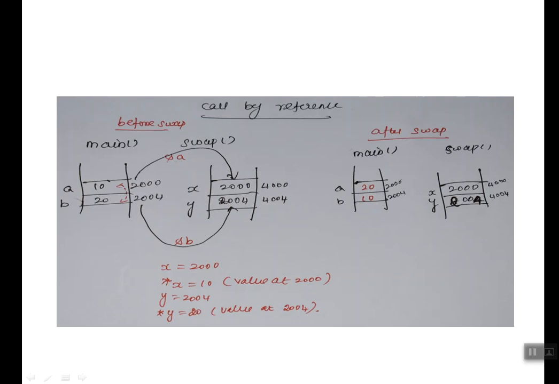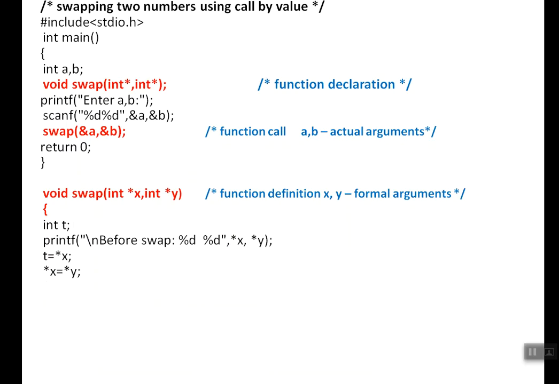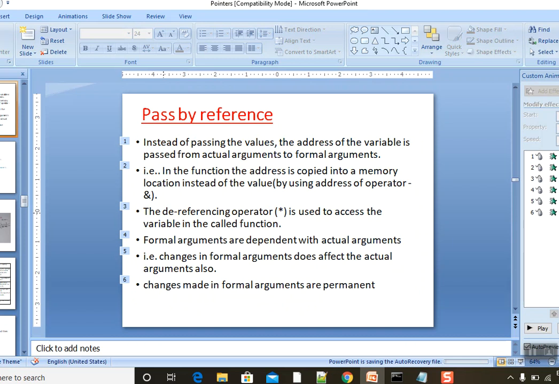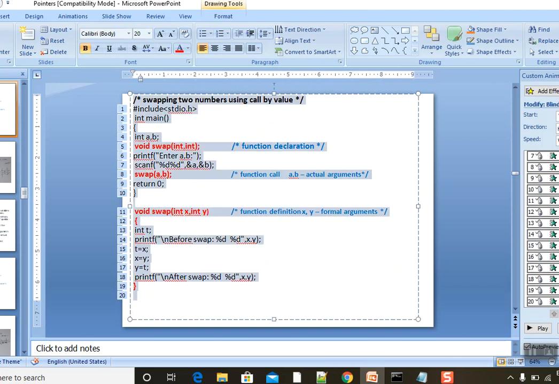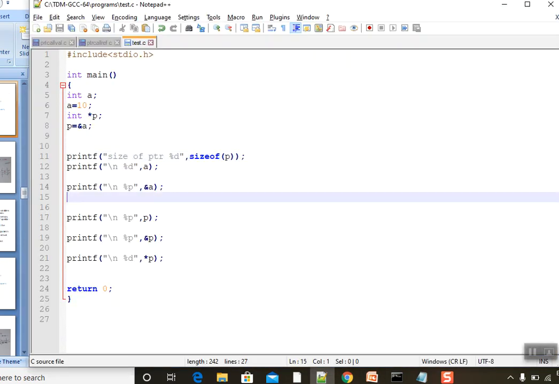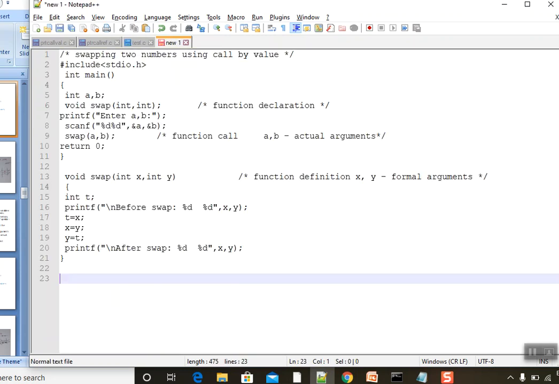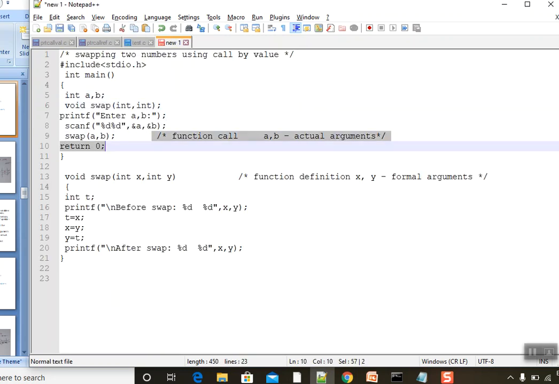So let me recall the definition of call by reference. Instead of passing the value we are going to pass the address. In what way is it advantageous? Whether it is changing here or changing here, better we go with an example. Let me run this code first.